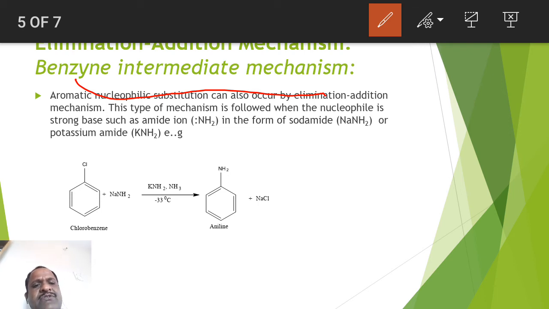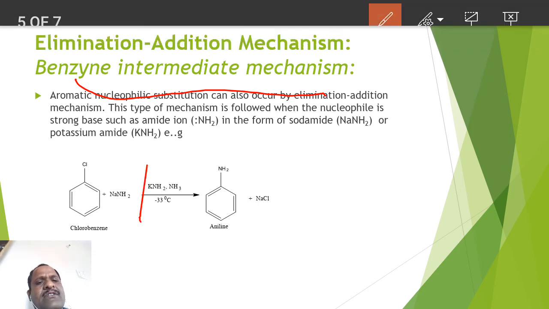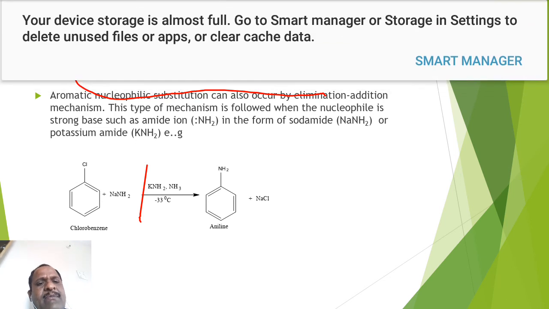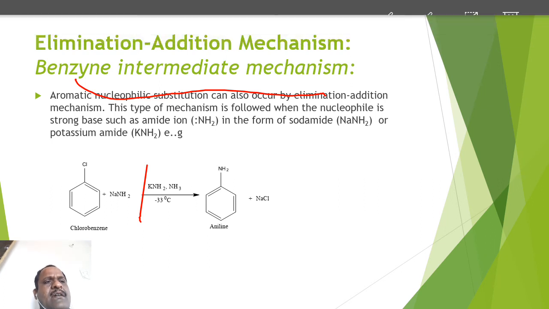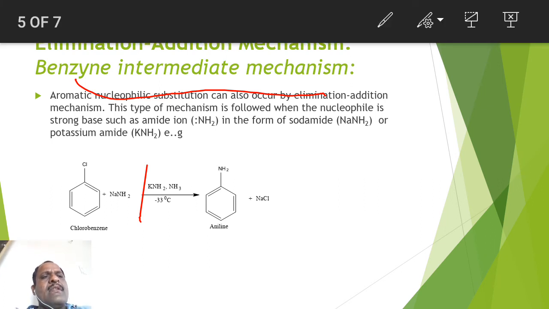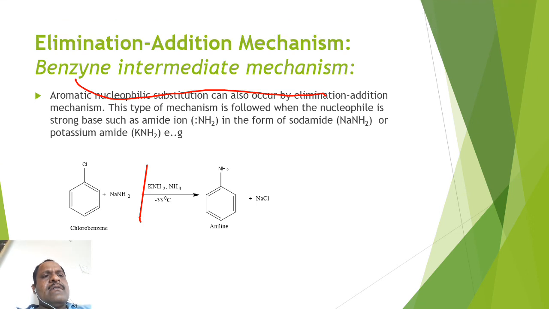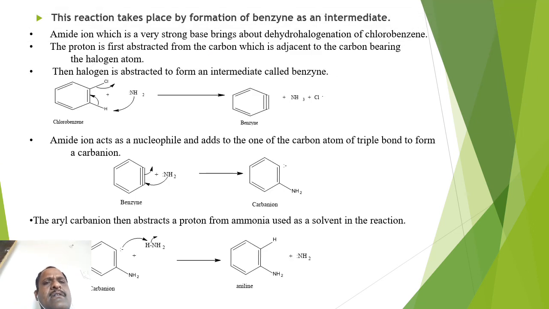here you have to take any one among these, like sodamide as well as NaNH2. Okay, so you have to remember, you will get aniline. Now how it happens will be explained with the help of the following steps.